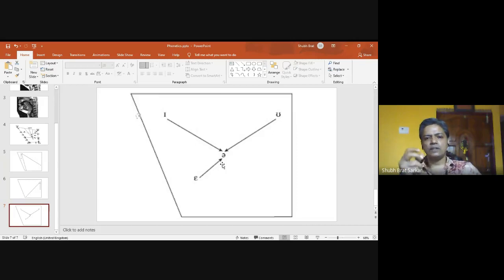So these symbols are absent in the English language. English has only 5 vowel letters, and these 5 vowel letters represent 20 vowel sounds. Of these 20 vowel sounds, 8 are diphthongs. Therefore, it is difficult for Indian speakers to understand the real nature of the sound to be produced, and especially the diphthongs to be produced.